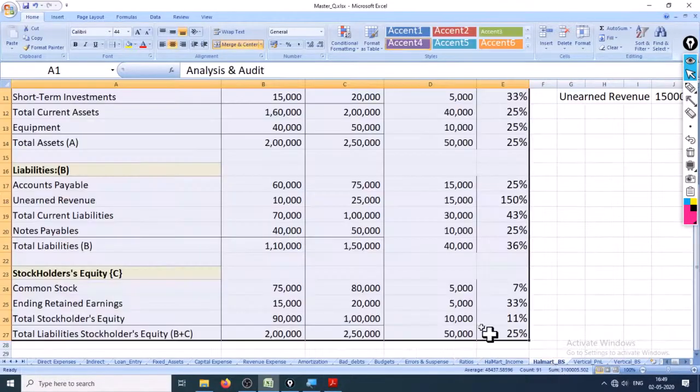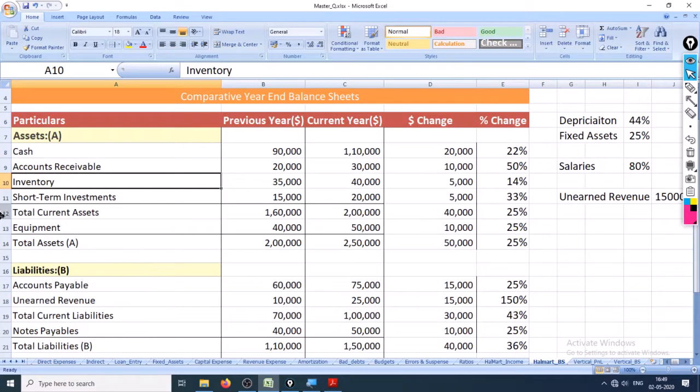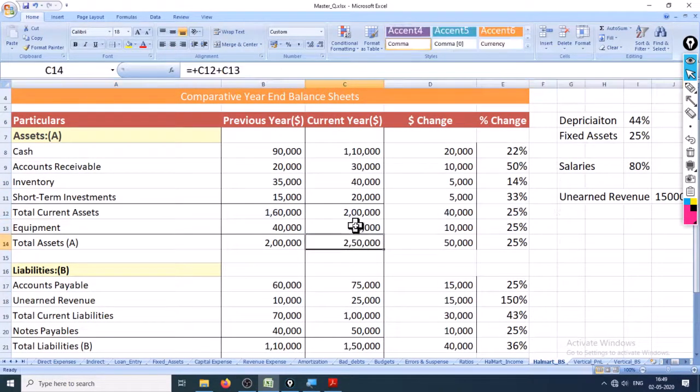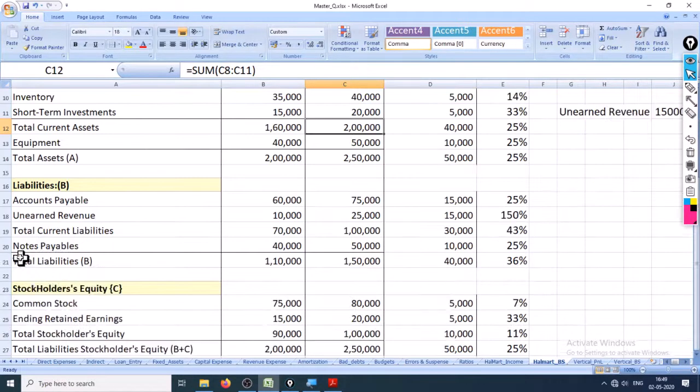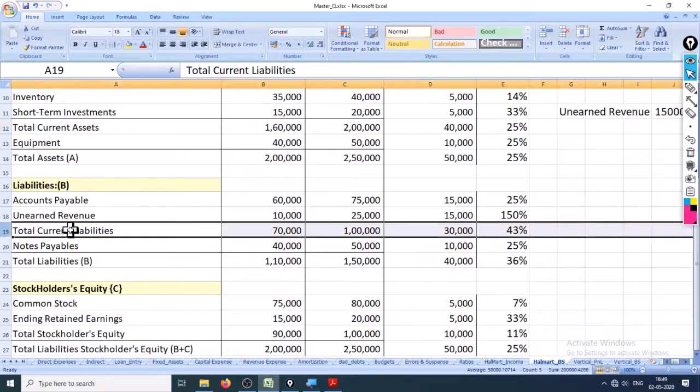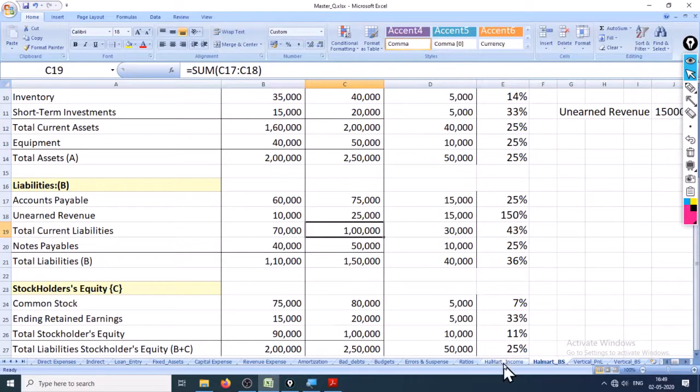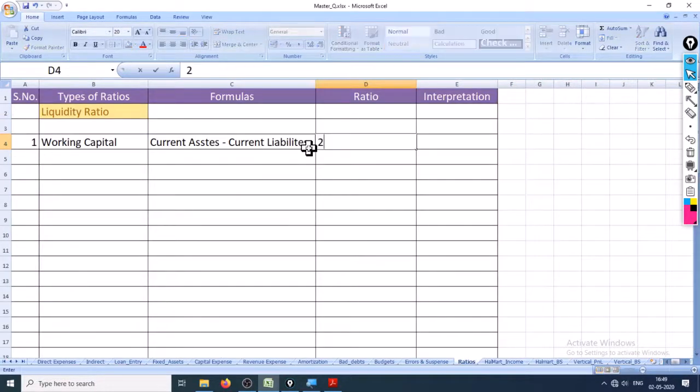Let's calculate for Hallmark. How much is the current asset, total current asset, and let's do it for only current year only. 2 lakh, and total current liabilities are only current, okay? 1 lakh. Ratio is 2:1. Okay, what can we do? Yeah, right here we can calculate 2 lakh minus 1 lakh. Okay, and the amount that comes to is